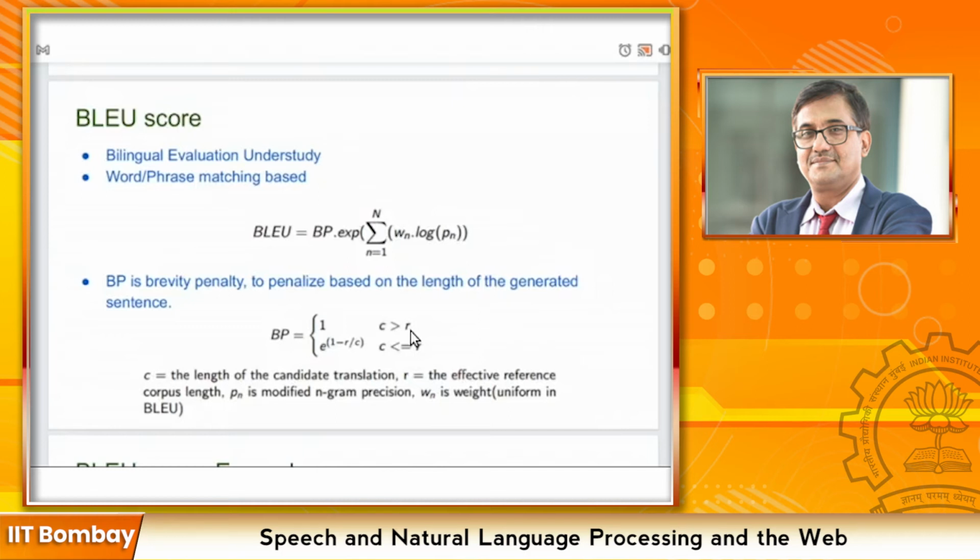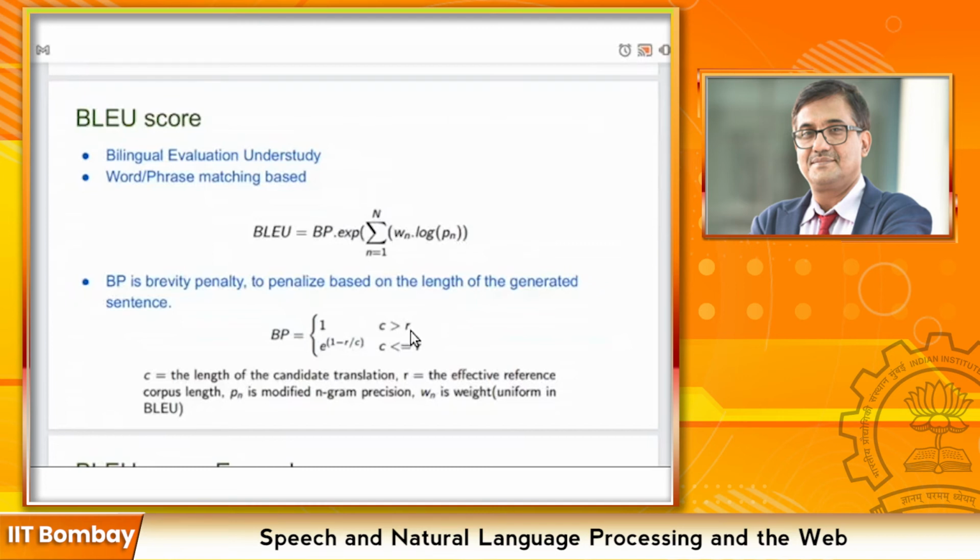So modified n-gram precision is utilized, where the maximum count from the reference translation is considered rather than all the counts, so that the length of the candidate translation makes an impact when we are calculating precision.